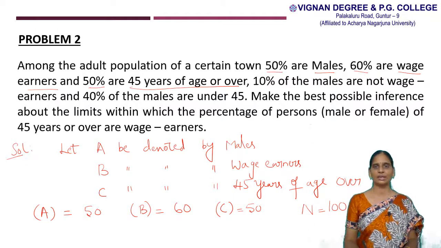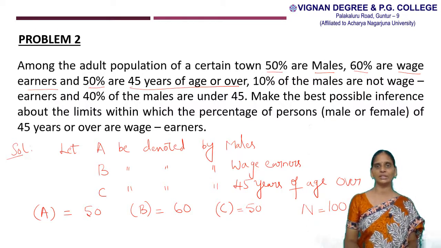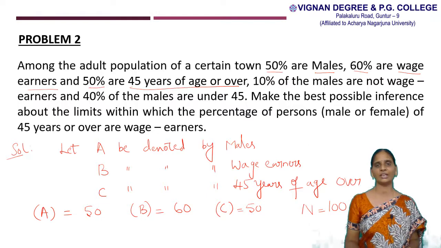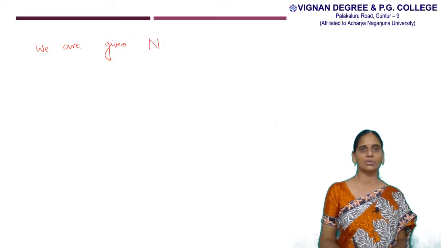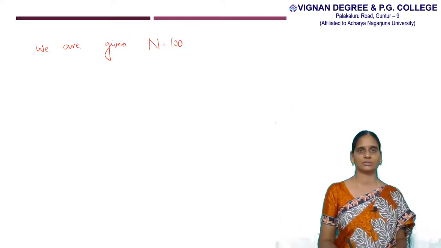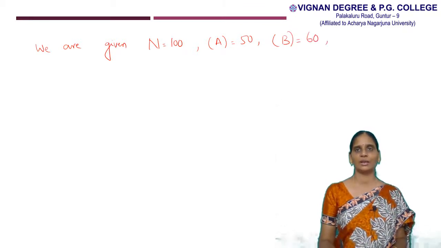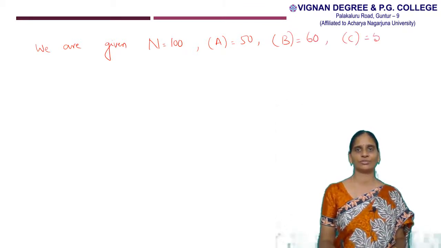In the next slide, we find 10% of the males are not wage earners and 40% of the males are under 45. I am writing the given values here. We are given capital N is equal to 100. Frequency of A is equal to 50. Frequency of B is equal to 60. Frequency of C is equal to 50.